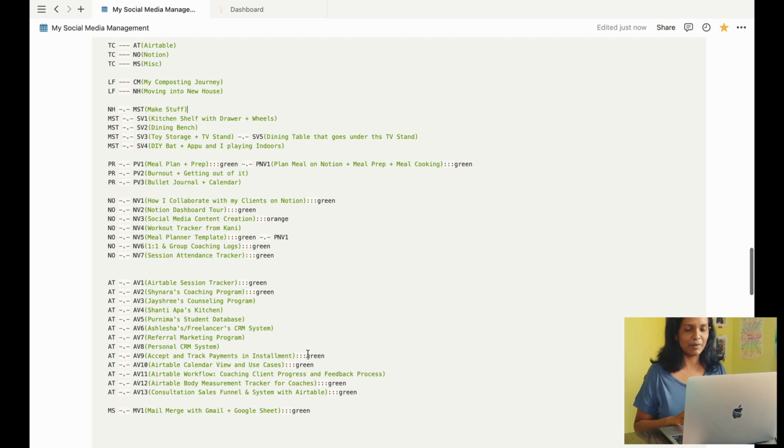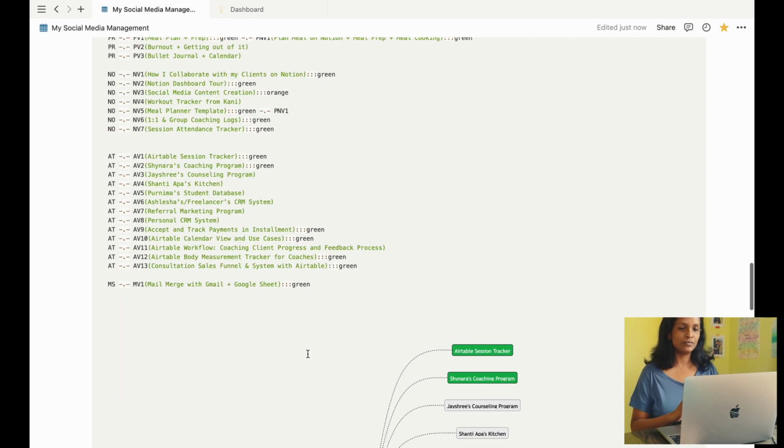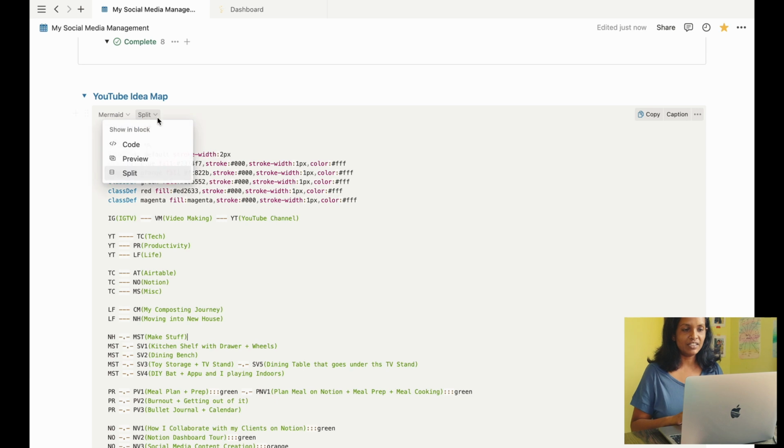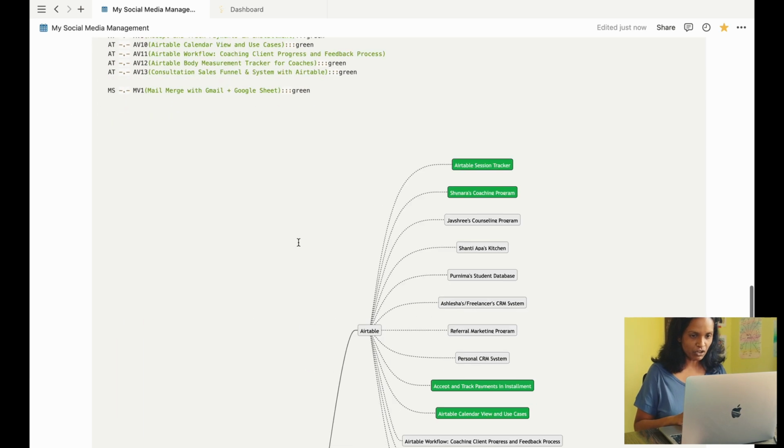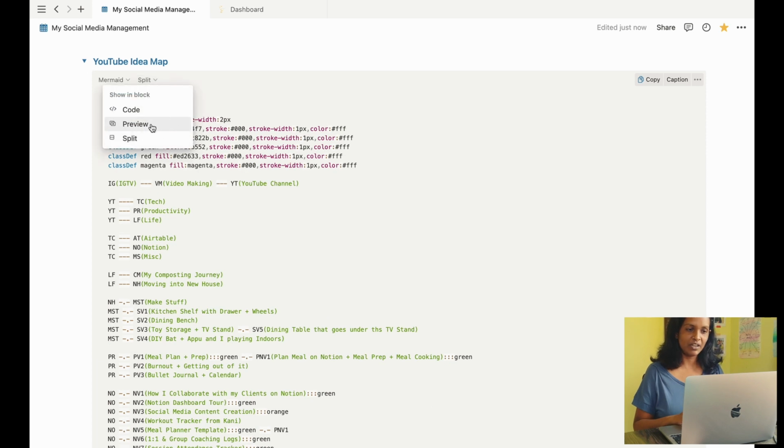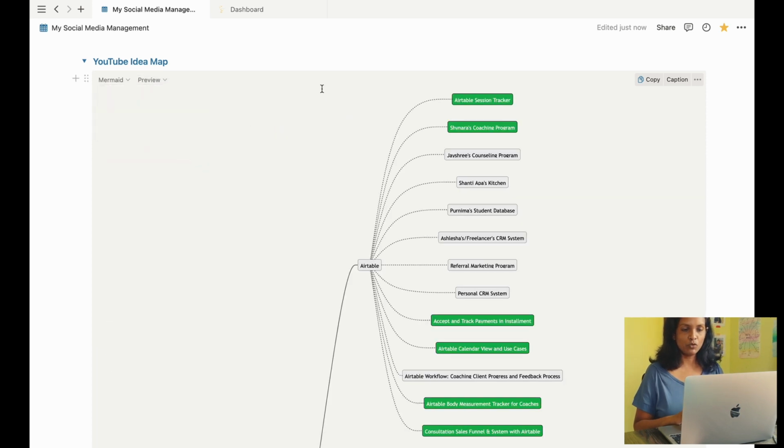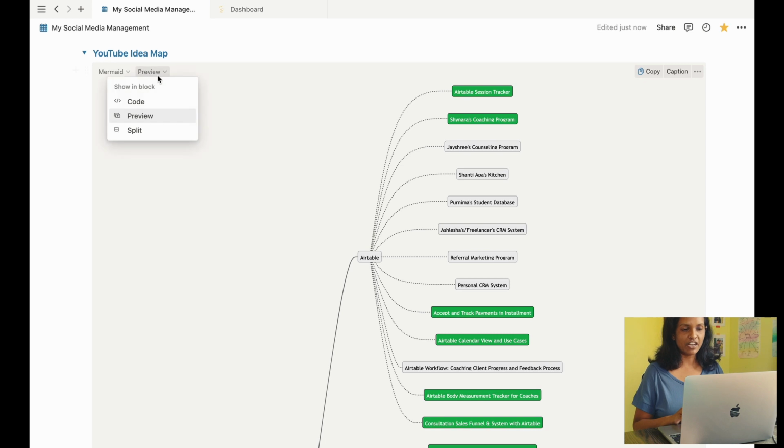I don't know if you have used an embed or not, but it just moves around. I don't like that. For simple workflow diagrams, I think Mermaid graphs are great. You can have this drop down here that you can change to view the code behind, to split view, or to see the code and the diagram together. But I like to keep it only preview mode after I have updated my graph.